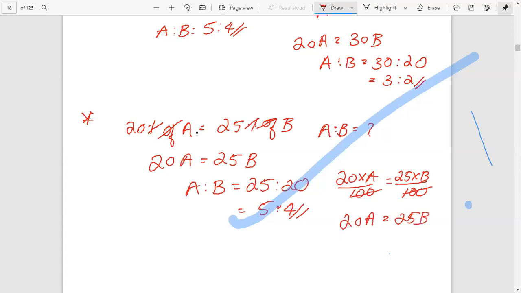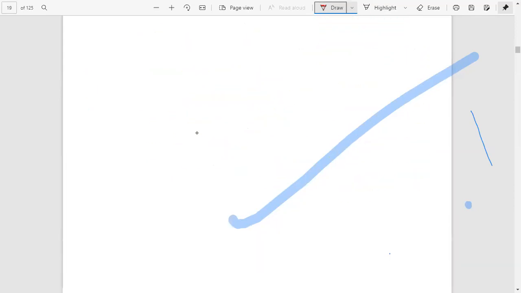That's what happened here. Just percentage cut, of cut, we get 20A equal to 25B. That is A is to B equal to 25 is to 20, that is 5 is to 4. Okay, a simple concept. We can do more exercise problems using this concept.